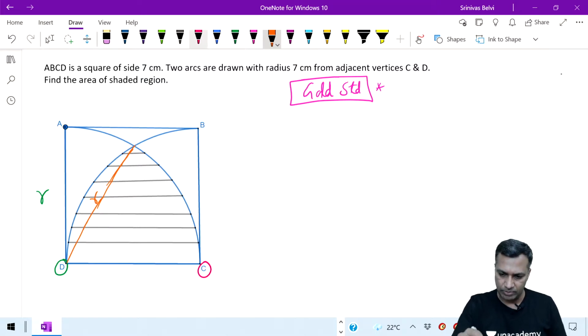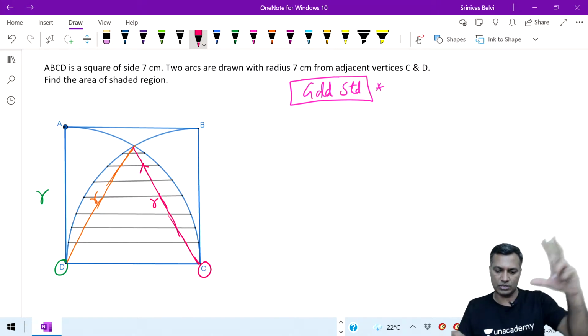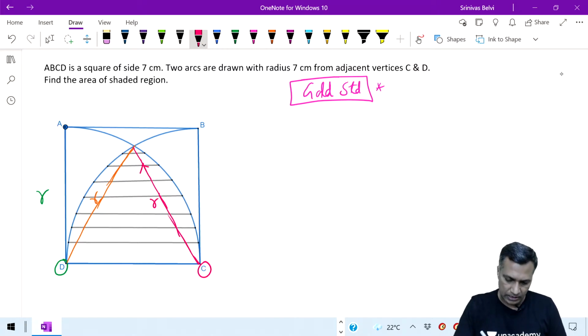Fair enough. Now let me write another line from here, from C. Is this also a radius? Yes, this is also a radius, because from C, this is nothing but a radius to that particular arc DB. Similarly, this is a radius.